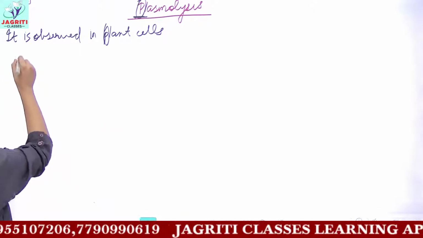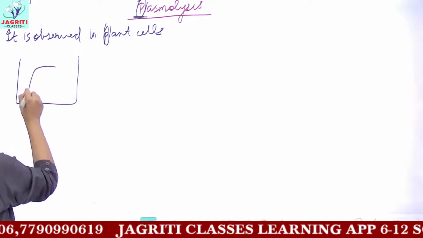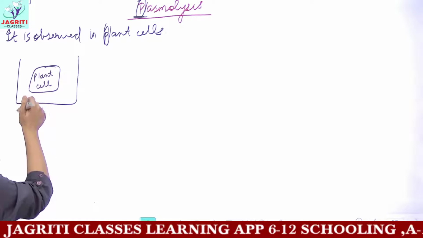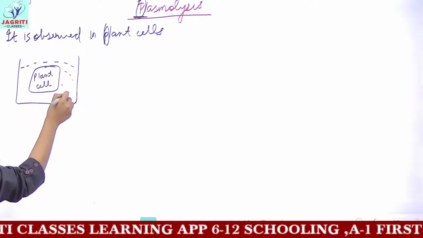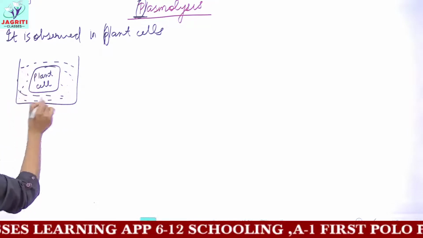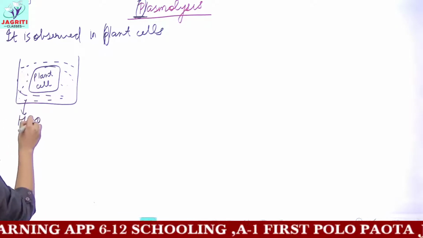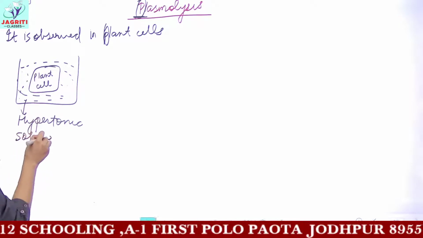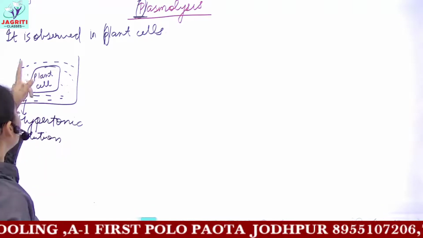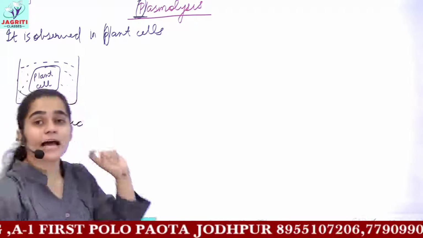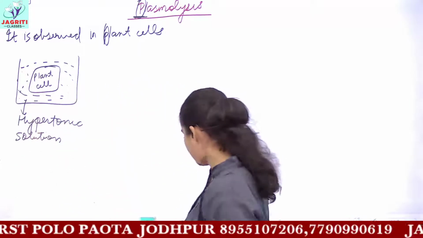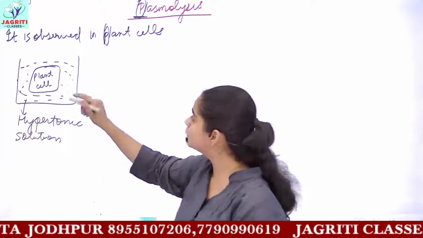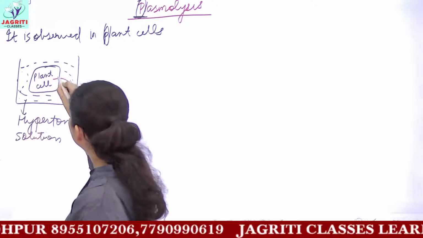We say that when you take a plant cell, this is my plant cell, and you dip this plant cell in a solution of higher concentration, that is, a hypertonic solution. We just discussed hypertonic solution recently. So we have put our plant cell in a hypertonic solution. Where would the water move? Due to osmosis, the water from the plant cell would move out.